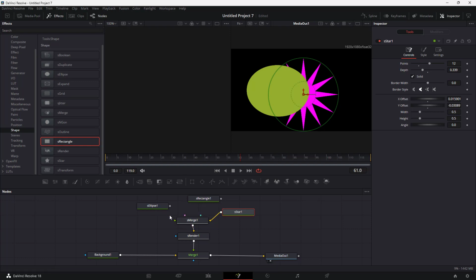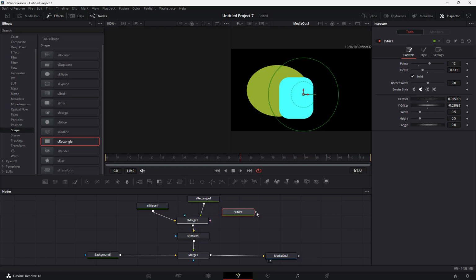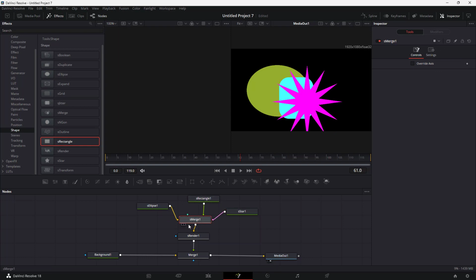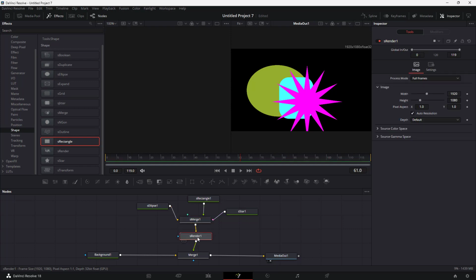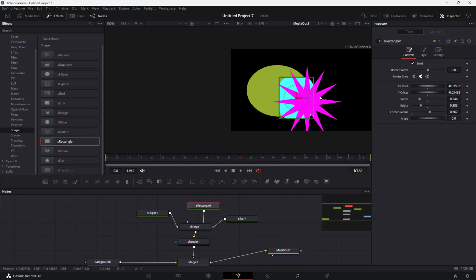So let me just go around and disconnect these right here. If I were to bring in ellipse and then rectangle right here, and then let's say, for example, the star right here, now you can see that the star is at the front of all of the shapes right here. Then you can see it is all going into this mirrors node right here, and from the mirrors node it is rendering the shapes right here, and that is being mirrored again over here with the background right here, and then you're getting the media out over here. So that is how you can bring in shapes and change around their properties to change the shape as you like.